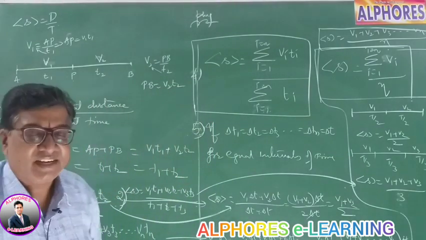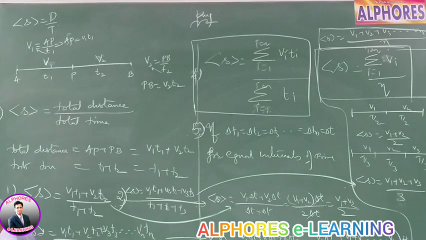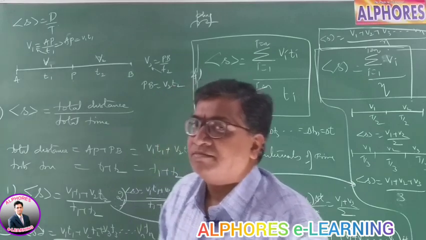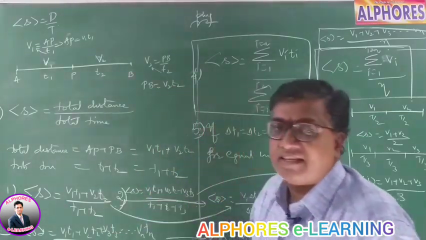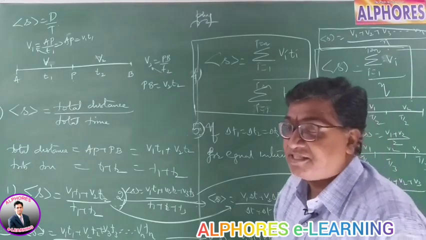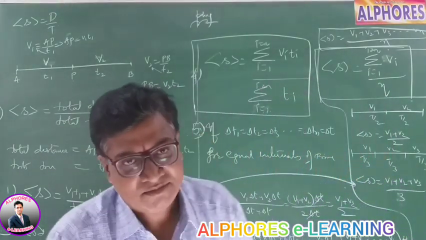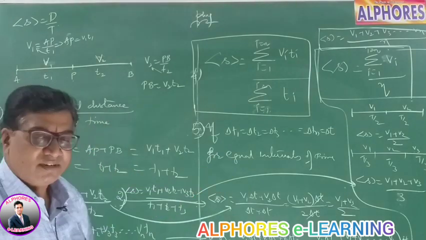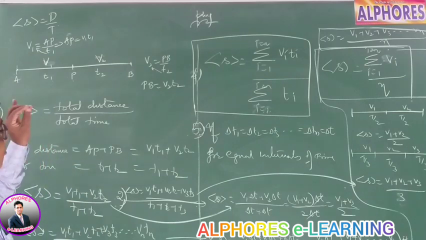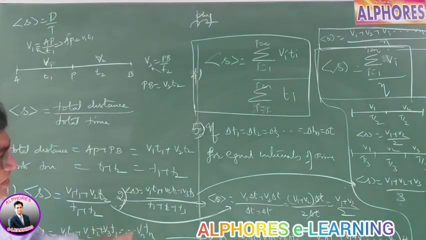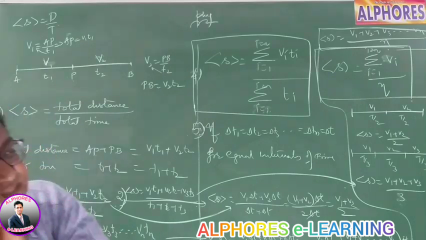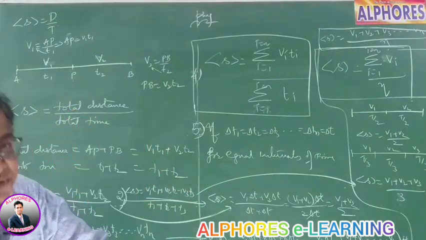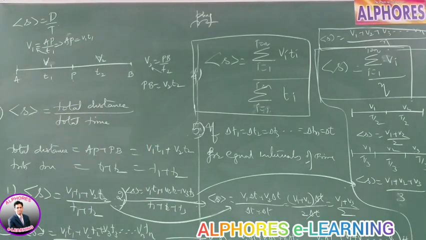If the body is moving in a straight line, the same formula you can write down for average velocity also. So the condition for average velocity is that the body should go in a straight line. If the path is different, then you have to take the displacements, the vector sum of all of them. If it is simply speed, then scalars, just simply add. Now if they are moving in a straight line path, these are the formulas for average velocity also.